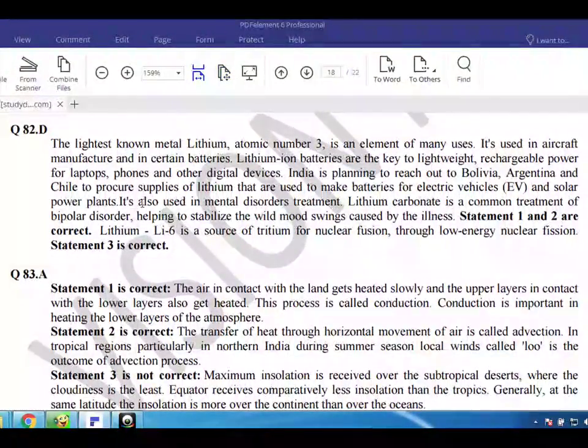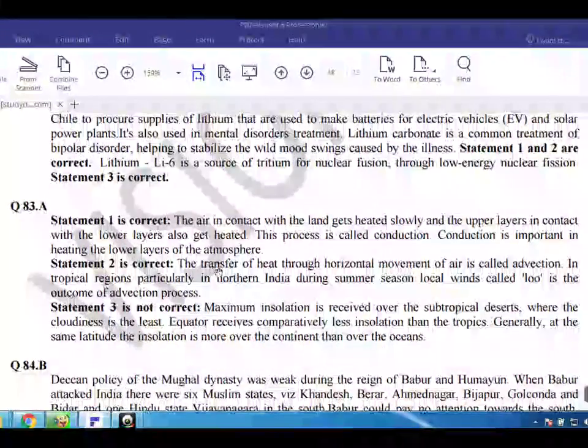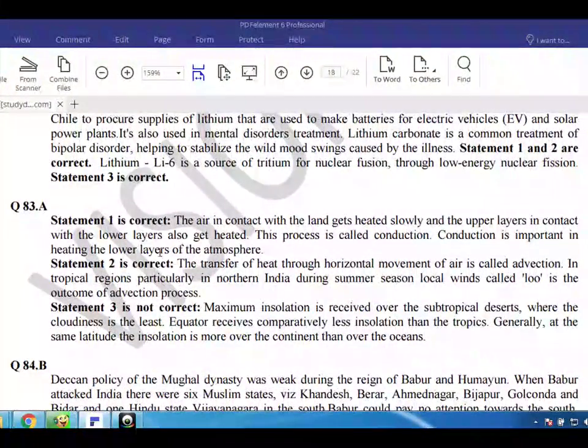It is also used in mental disorders treatment. Lithium carbonate is a common treatment of bipolar disorder, helping to stabilize the wild mood swings caused by the illness. Statements 1 and 2 are correct. Lithium-6 is a source of tritium for nuclear fusion through low-energy nuclear fission. Statement 3 is correct. Q83. A. Statement 1 is correct.